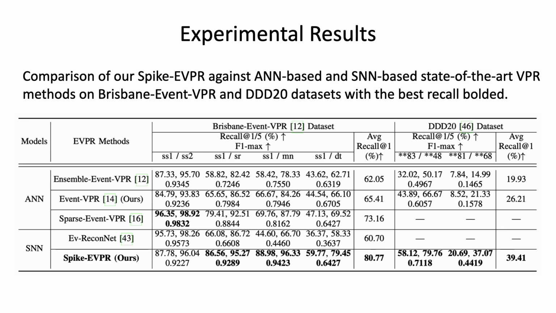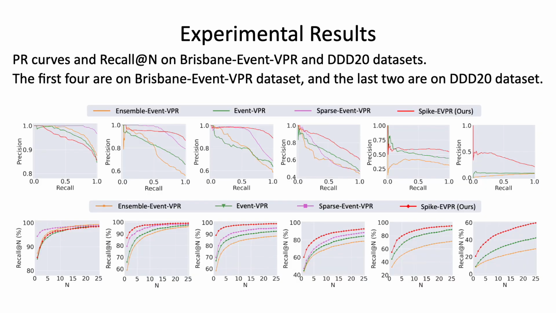Experiments demonstrate that our Spike-EVPR outperforms other EVPR methods, including ANN-based and SNN-based SOTA methods. On the Brisbane-Event-VPR dataset, on average, the recall at one of our Spike-EVPR is 7.61% and 20.07% higher than the ANN-based and SNN-based SOTA methods, respectively. On the DDD20 dataset, our method is 13.2% higher than the ANN-based SOTA method. As discussed in our paper, our Spike-EVPR performs better than SOTA methods under most scenes.